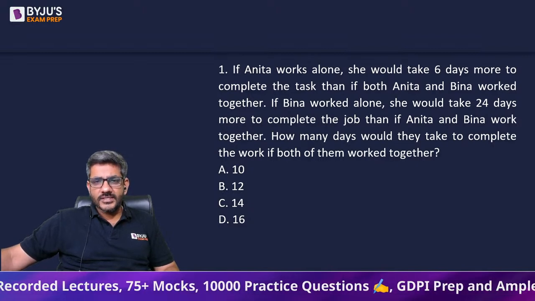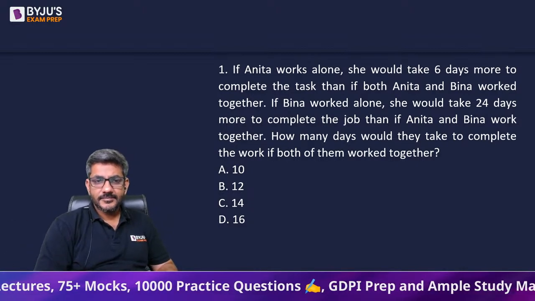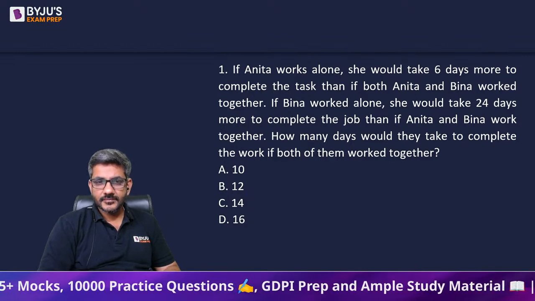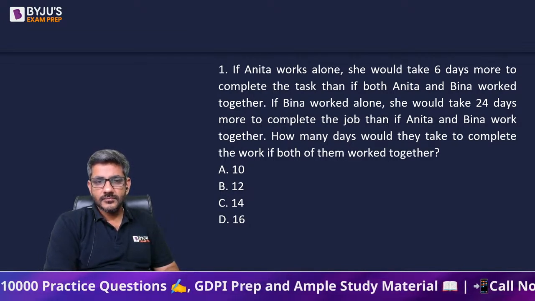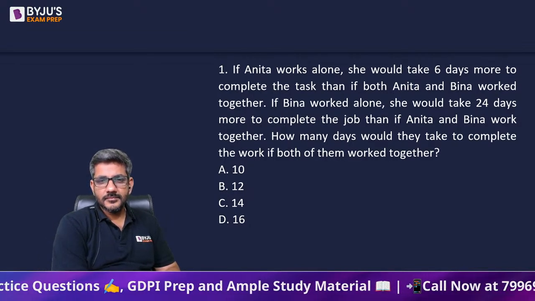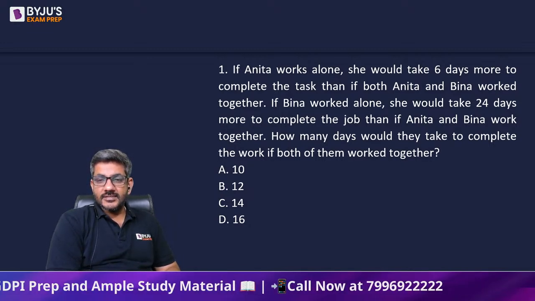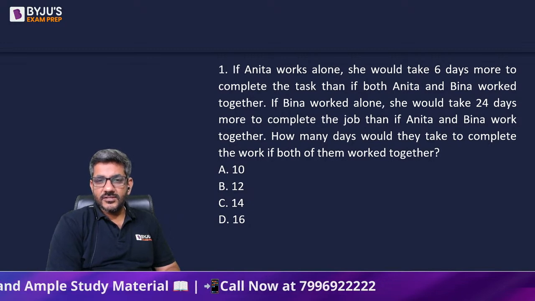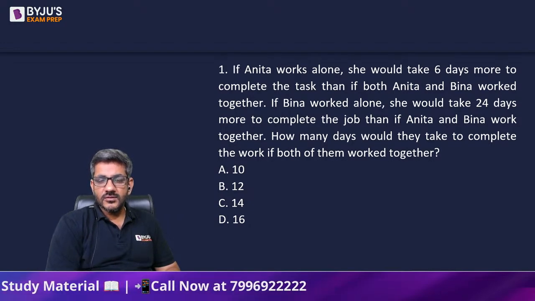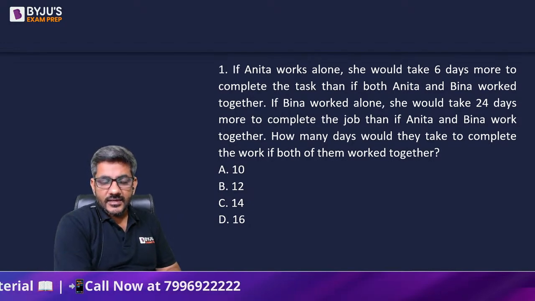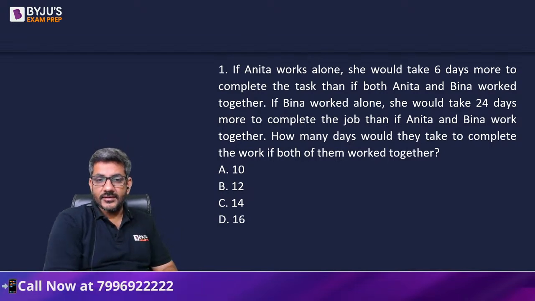A routine question from time and work. If Anita works alone, she takes 6 days more. If Beena works alone, she takes 24 days more. How much time would they take if they work together?